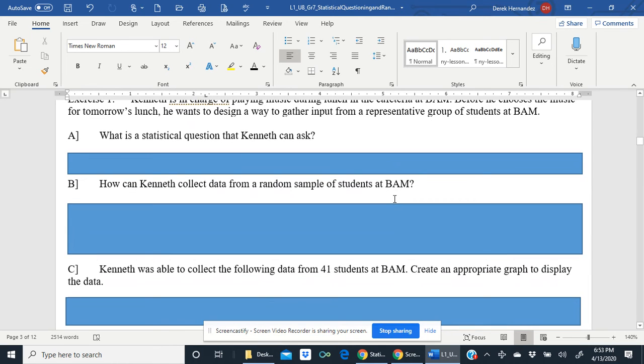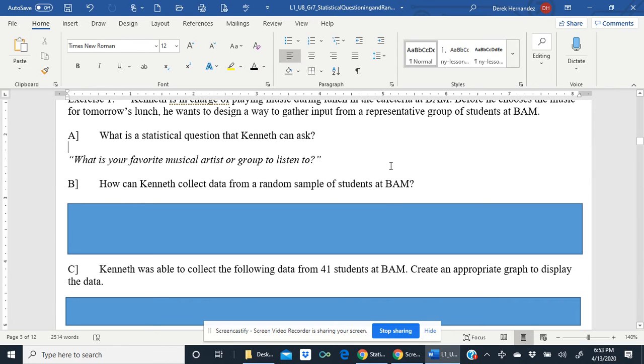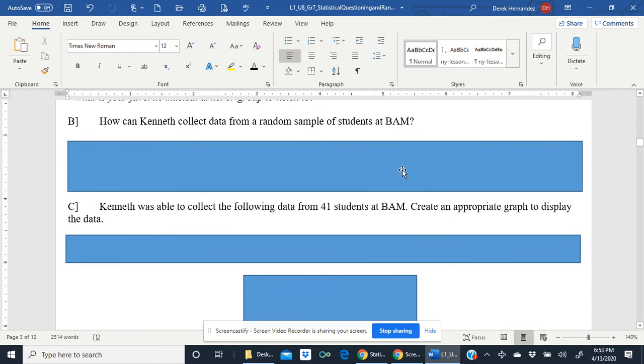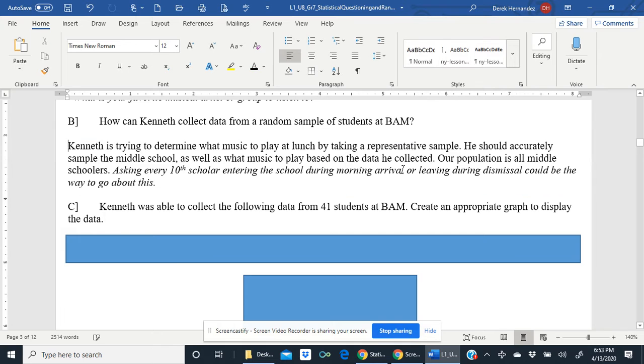So A, what is a statistical question that Kenneth can ask? Let's see. What is your favorite musical artist or group to listen to? That's an unbiased question that he could ask people. B, how can Kenneth collect data from a random sample of students at BAM? How could he do this? How could he get his data?